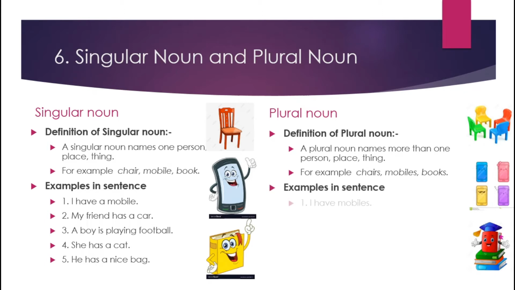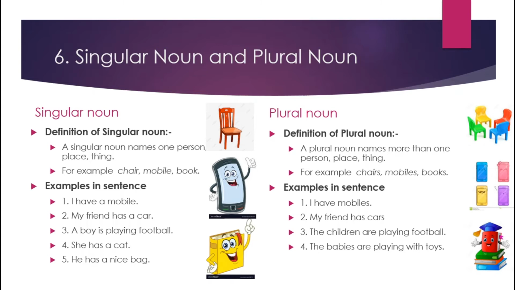Examples in sentences: I have mobiles. So here s is there at the end, it means it is plural, so not one mobile, but lots of mobiles. And here article a or an is not there. My friend has cars. So here not one car, but lots of cars. And third example, the children are playing football. So here children is plural, here the whole word is changed. Child is singular and children is plural.